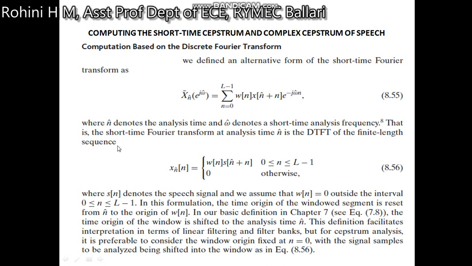a finite length sequence. So this is a discrete time Fourier transformation of a finite length sequence, where x of n is given as a window sequence into speech sample, that is between 0 and L minus 1, or else it is 0. Here s of n denotes the speech signal, and we assume that w of n is equal to 0 outside the interval 0 to L minus 1. So in this formulation, the time origin of the window segment is reset from n to the origin, that is w of n.